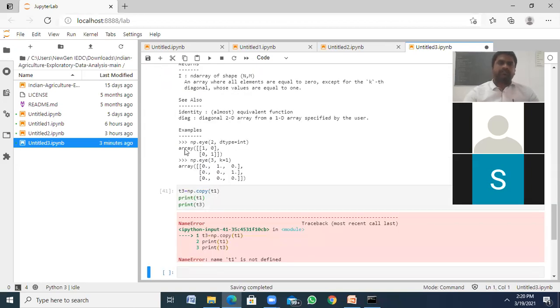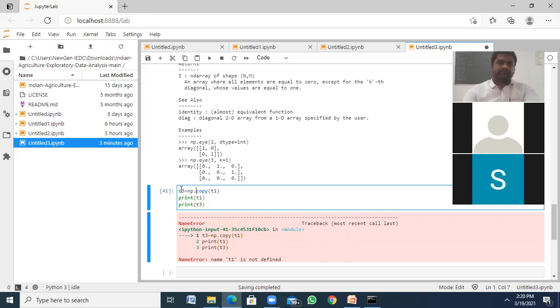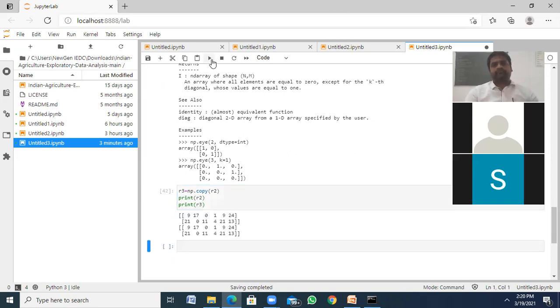R1, R2, not T1, T2. Sorry. We can use R1, R2. Here also R2. Here R3. Like this. See, this is the first one, R2, and this is copied into R3. This is R3. Okay, here we are using the copy method.